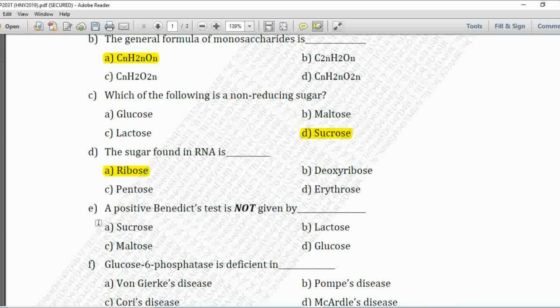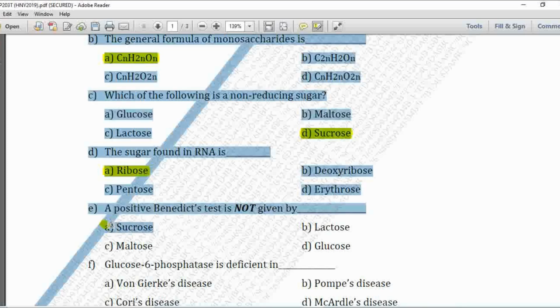Next MCQ. A positive Benedict test is not given by option A is sucrose, B is lactose, C is maltose, and D is the glucose. So the Benedict test is positive for lactose, maltose, and glucose, but it is not positive for sucrose. So option A is the correct answer for this MCQ, where sucrose will not give a positive Benedict test.